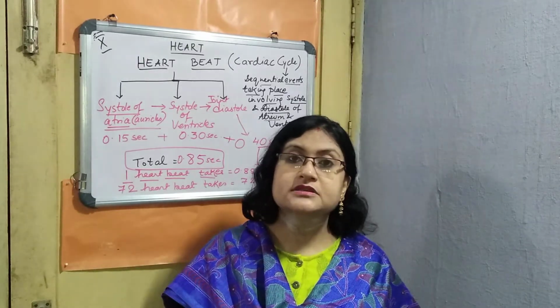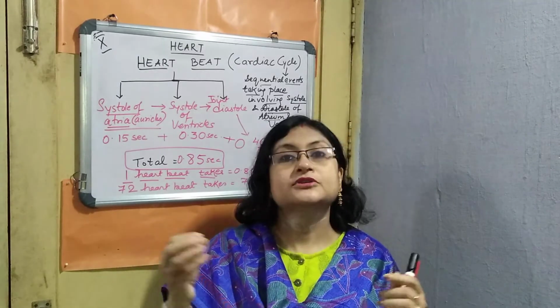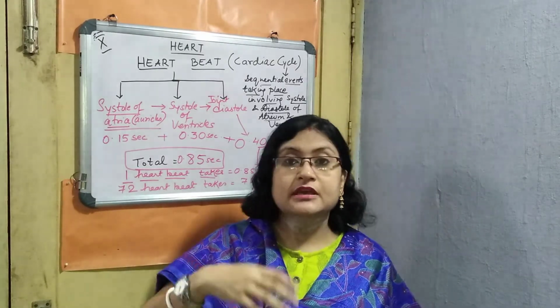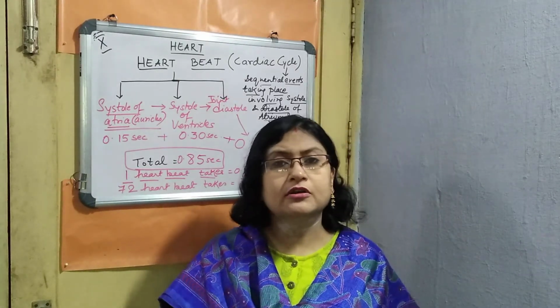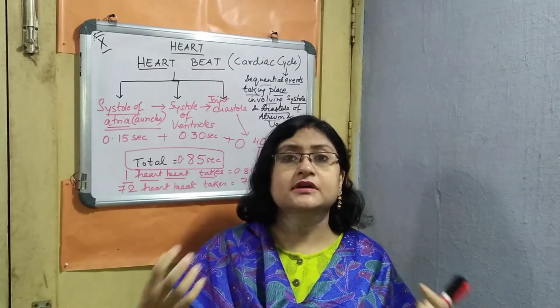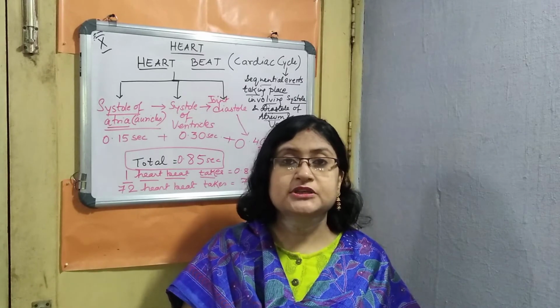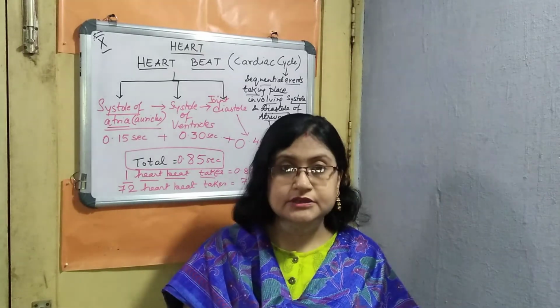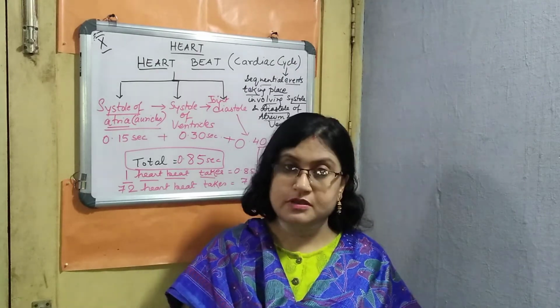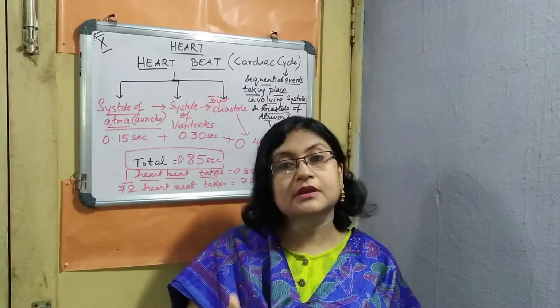So the bigger the size of the animal, the smaller the number of heartbeats, right? This heartbeat involves a lot of metabolism in our body. It regulates the temperature, that means it gives out heat. So this is regulated throughout the body. All these things come in your heartbeat.